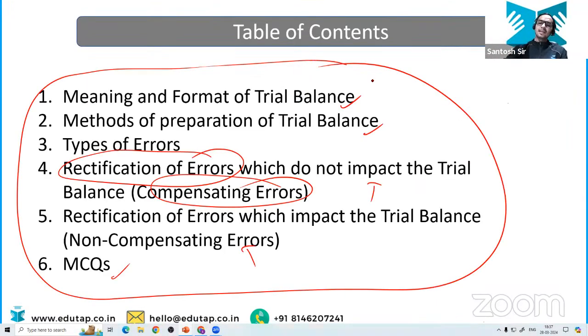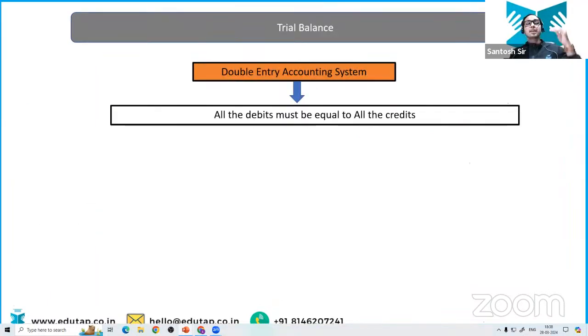But before getting ahead in the class, let's revise what we have discussed in the previous classes. I'm going to pose a few questions to you and you all must be ready to answer them, right? I want to check how attentive you were in the previous classes. So tell me, from the journal entry itself, I'm going to pose a few questions. If in the company assets are increasing, and we are the accountants of the company, what are we going to do? Are we going to debit those asset accounts or are we going to credit those asset accounts? Tell me in the chat section.